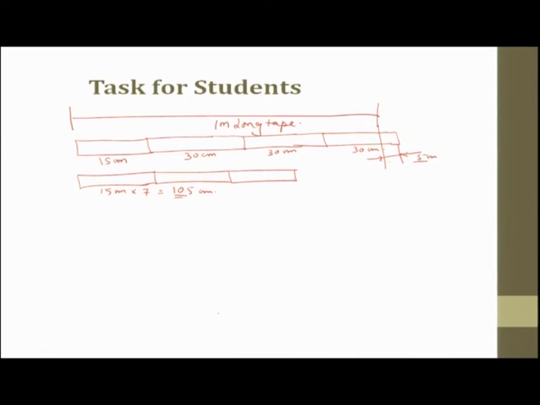Now, what I want you to do is, try to measure this 1 meter by using these combinations and try to figure out, is there any error that has happened between this 105 and this 105. If at all there is an error, try to find out the error percentage between option A and option B. Suppose if there is an error, find out the error percentage. So, it has to be 100%. So, you will have to do A minus B or B minus A.